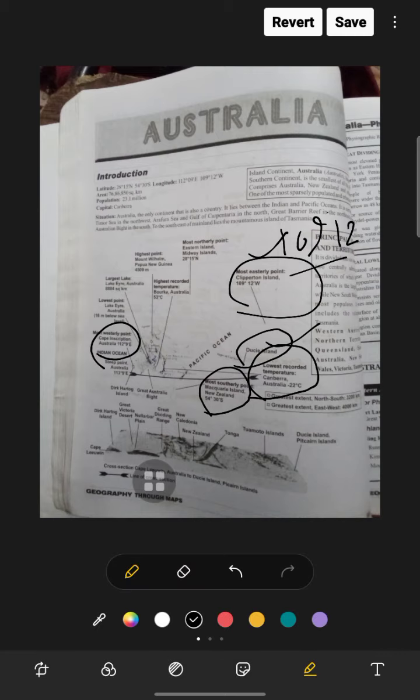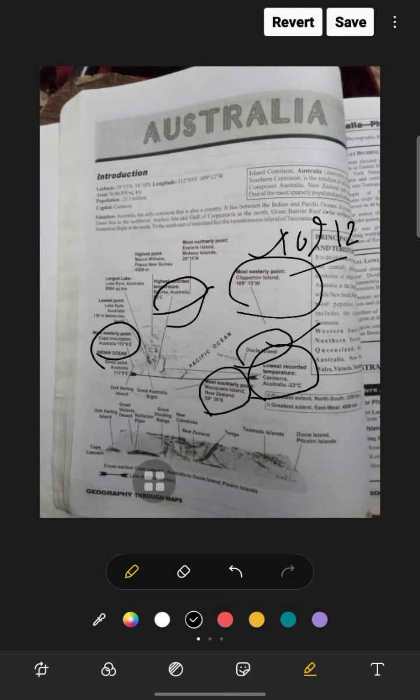The largest lake is Lake Eyre. Lake Eyre is also in Australia, and it is 8884 square kilometers. The lowest point is Lake Eyre in Australia. Again, it's both the largest and the lowest. The highest recorded temperature is in Burke. In Australia, the highest temperature is in Burke. Okay, the lowest temperature is in Canberra, the highest in Burke.